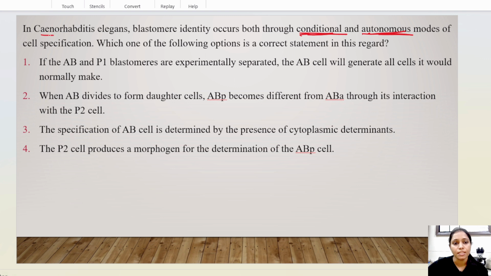In C. elegans, some cells are developed through conditional specification and some cells through autonomous specification. So if the AB and P1 blastomeres are experimentally separated, the AB cell will generate all cells it would normally make.